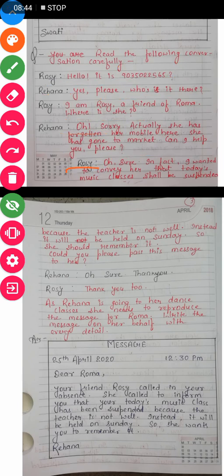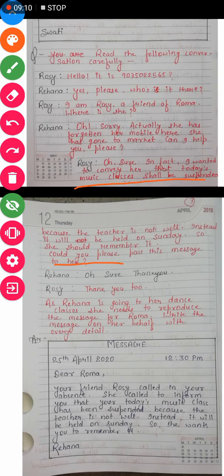Then Rosie says, oh sure, in fact I wanted to convey to her that today's music classes shall be suspended because the teacher is not well. Instead, it will be held on Sunday. So she should remember it. Could you please pass this message to her? Now Rosie is saying that I had to give a message to Roma. So what was that message?